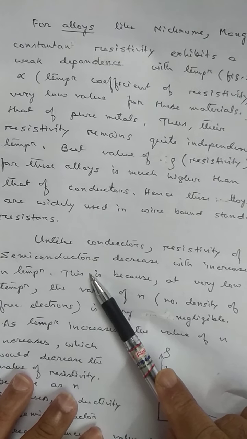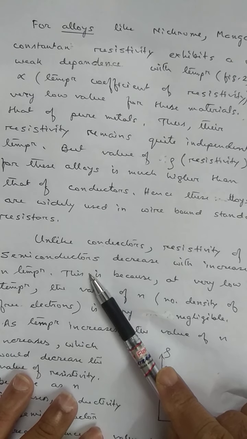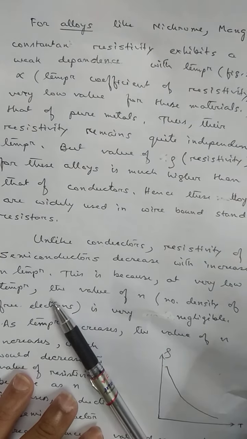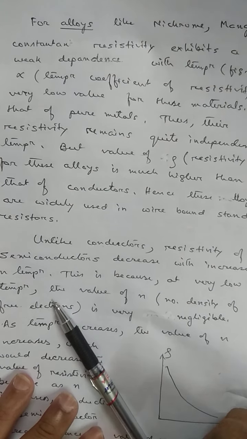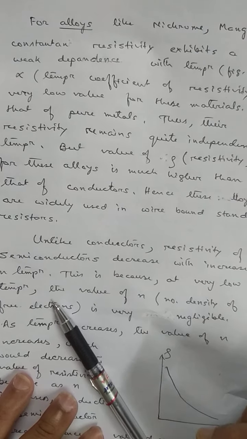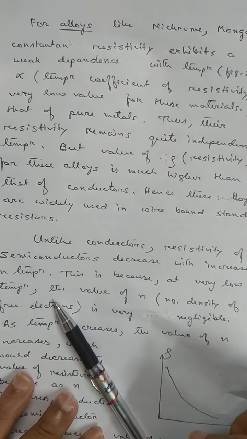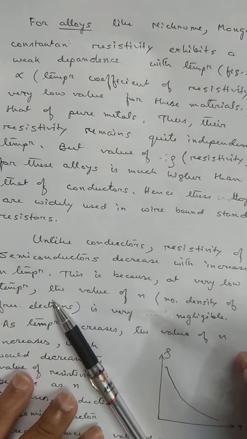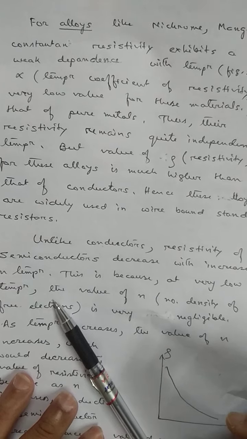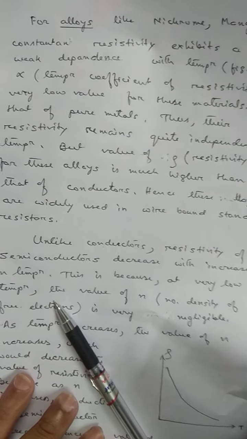As a result, a large length of wire is required, which makes the heater coil as well as the resistor bulky. Number two, pure metal has a large value of alpha. As they have a large value of alpha, their resistance as well as resistivity increases with increase in temperature. That means resistance or resistivity does not remain constant.